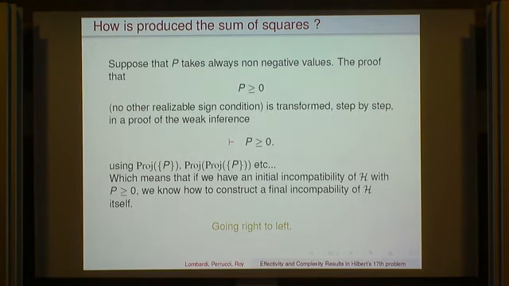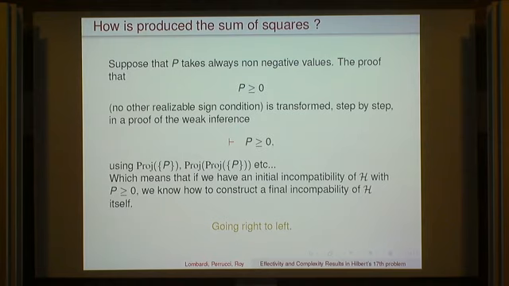Okay, so now I want to come back to the way we are going to produce the sum of squares. So we suppose that P always takes non-negative values. So we have a proof that P is everywhere non-negative, which means that there are no other realizable sign conditions. P equals 0 is possible, P strictly negative is impossible. So we transform it step by step into a proof of the weak inference saying that P is non-negative.